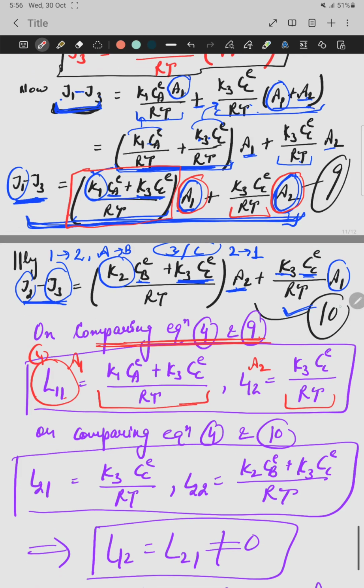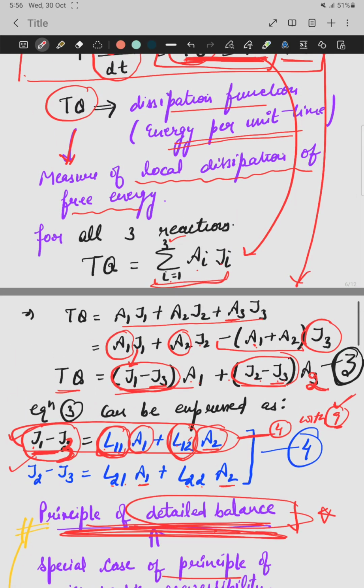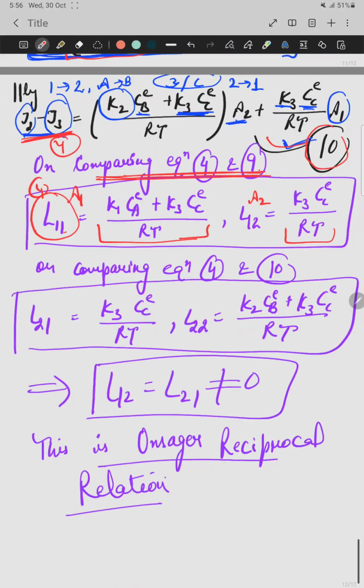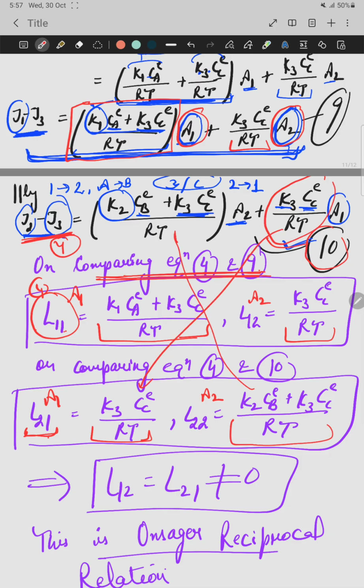Okay. Similarly, we compare equation number 10, J2 minus J3, with equation number 4. This is the equation. J2 minus J3, the left side is the same. On the right side we have A1 and A2, with coefficients L21 and L22. So L21 is the coefficient of A1 and L22 is the coefficient of A2. The coefficient of A1 is the second term, okay, and the coefficient of A2 is of the first term.